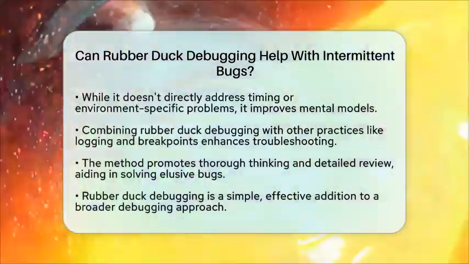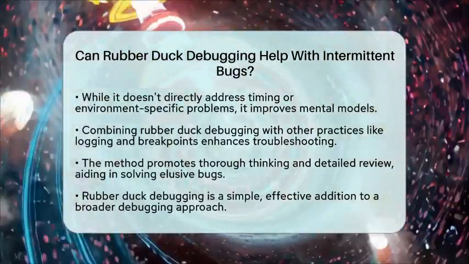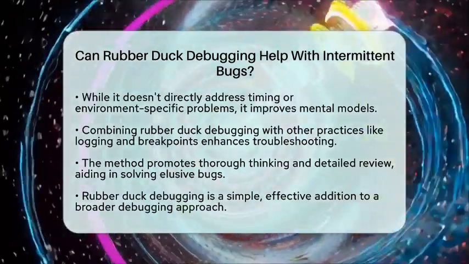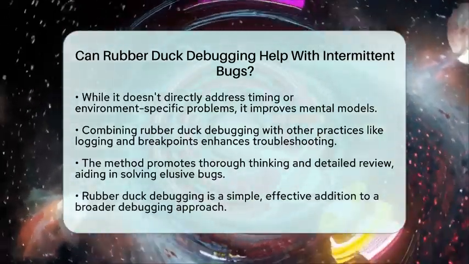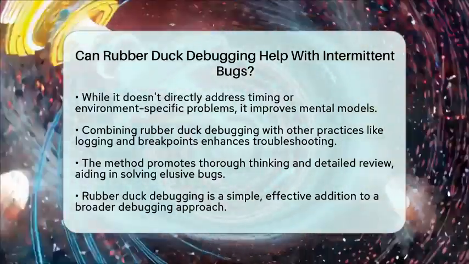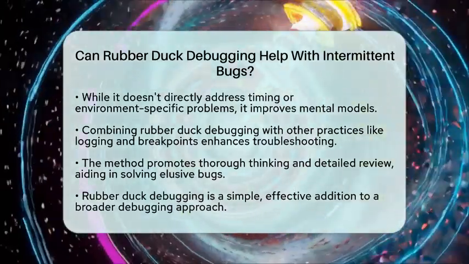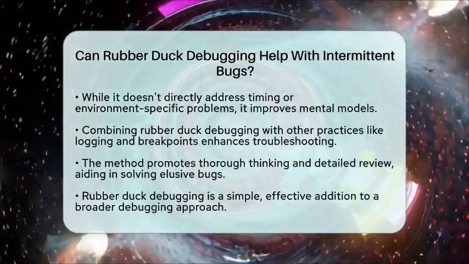Combine this with other practices like adding logging, setting breakpoints, or testing under different conditions. This way, you get a clearer picture of what's happening and why. In the end, rubber duck debugging is a simple but effective way to improve your debugging process. It promotes careful thinking and detailed review, which are essential when tackling elusive, intermittent bugs.